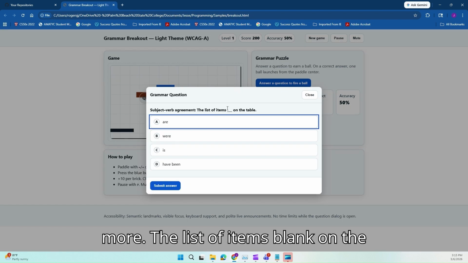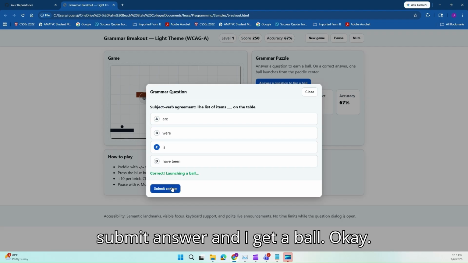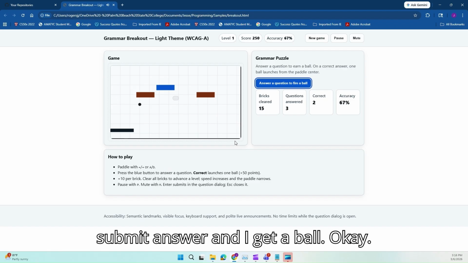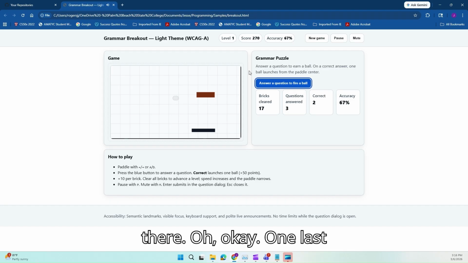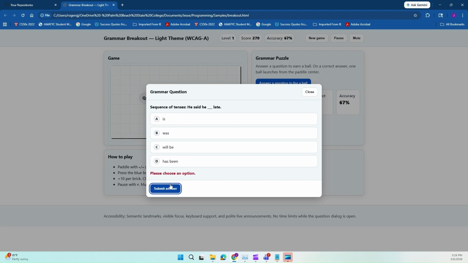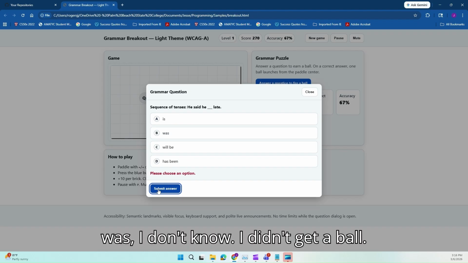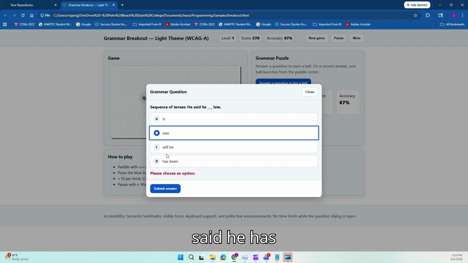The list of items, blank on the table. So I'm going to go with is, submit answer, and I get a ball. Okay, let's do this. Let's see if we can finish it, and almost there. Oh, okay. One last one. He said he blank late. So he said he is, maybe was. I don't know. I didn't get a ball. Let's try it again. He said he has been late.